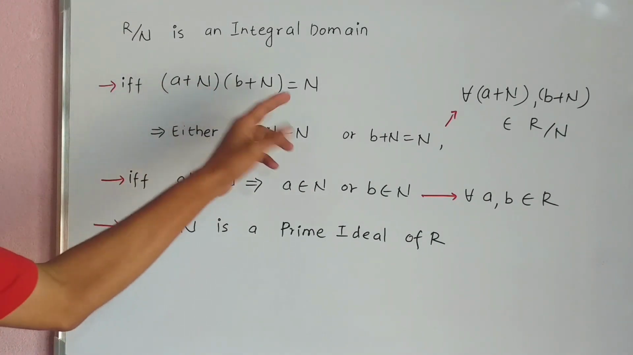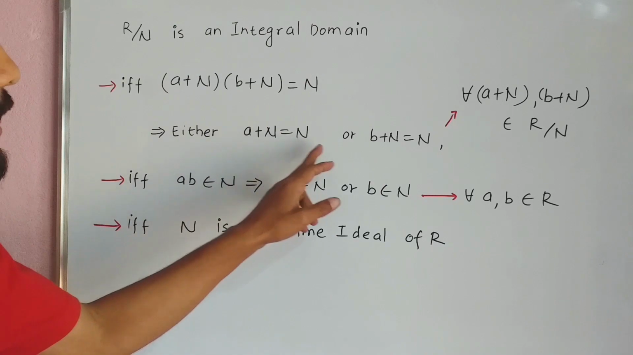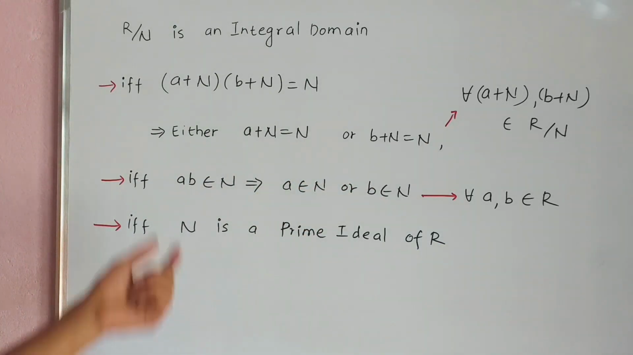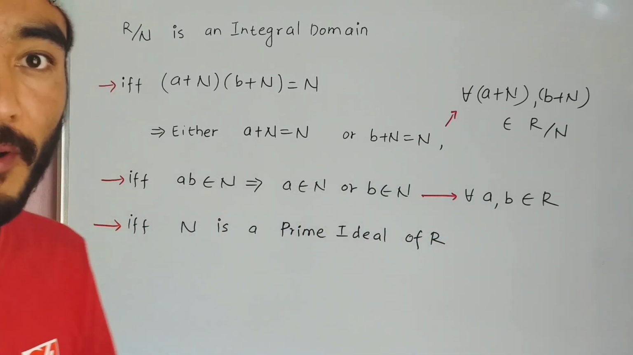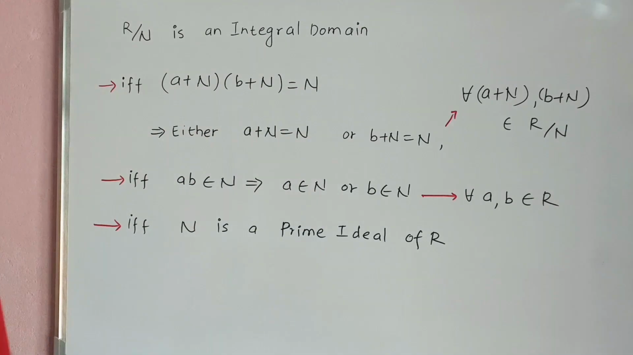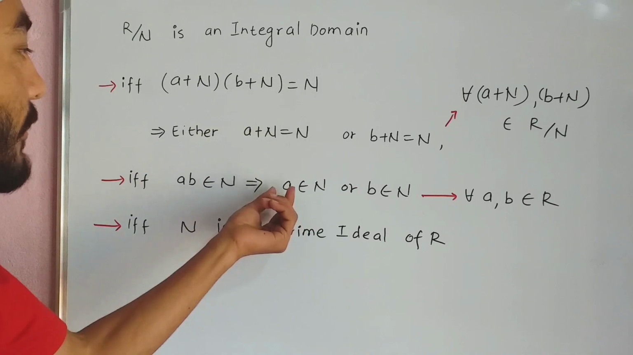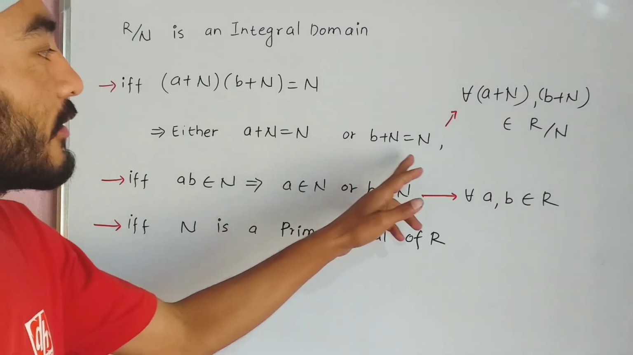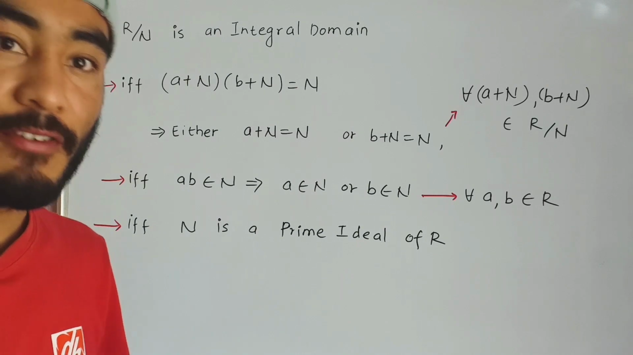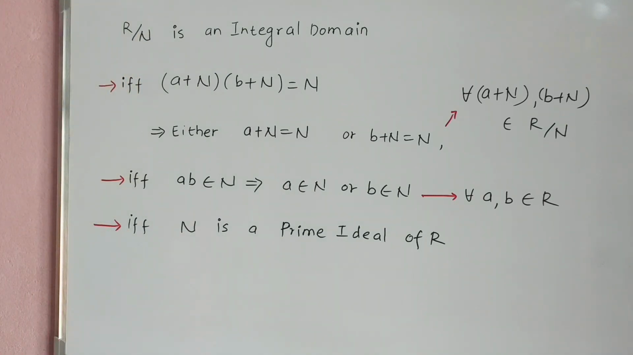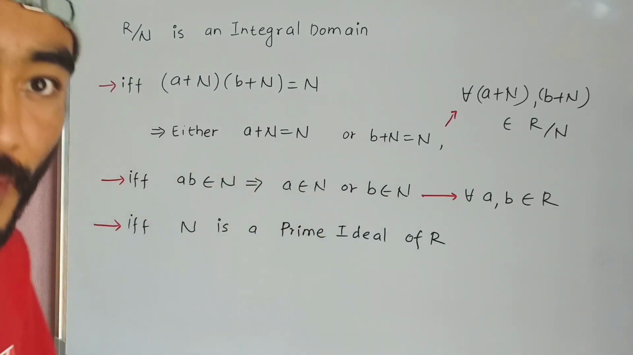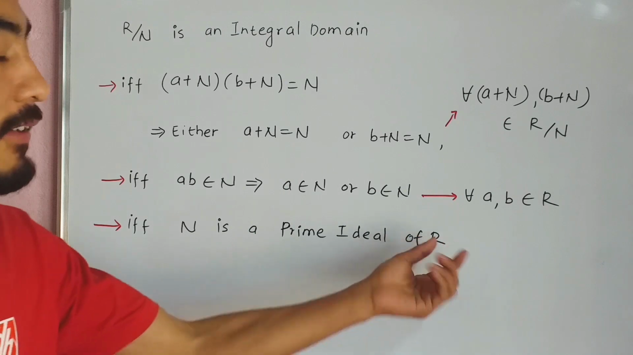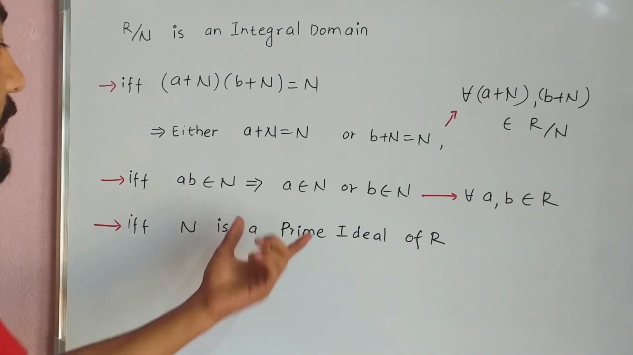Second, (a + N)(b + N) = N implies either a + N = N or b + N = N if and only if ab belongs to N implies a belongs to N or b belongs to N, for all a, b belonging to R, because (a + N)(b + N) = N if and only if ab belongs to N, and a + N = N if and only if a belongs to N, and likewise b + N = N if and only if b belongs to N, from the definition of ideal. Third, we have ab belongs to N implies a belongs to N or b belongs to N if and only if N is a prime ideal of R, because this is the definition of prime ideal.